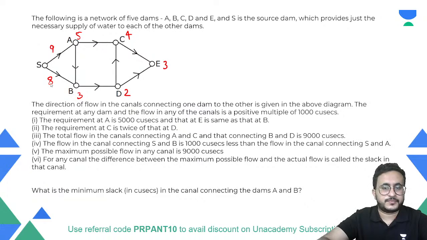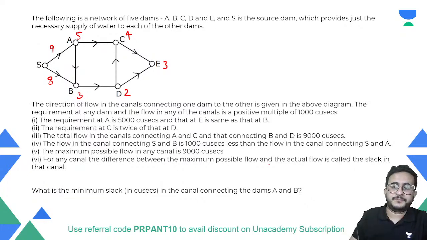What is slack? Slack is basically the deficiency, right?